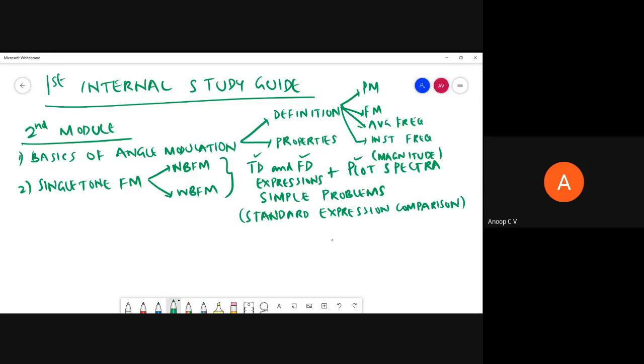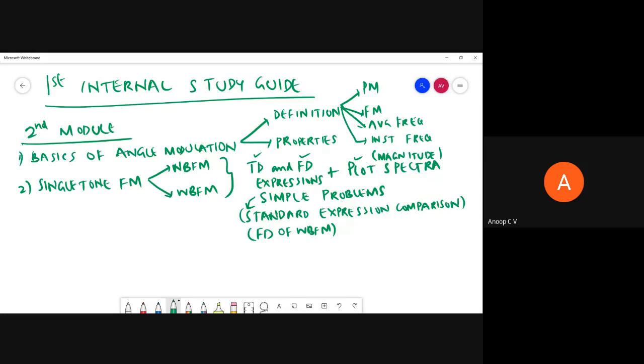right? So a simple problem can either be based on comparison with standard expression, or the frequency domain of wideband FM. If you see the previous video and whatever we have discussed about wideband FM in today's session, this is all what you have to learn from the second module.